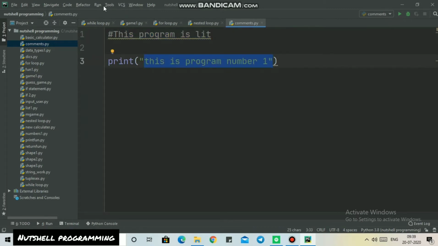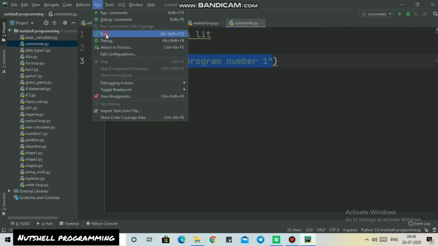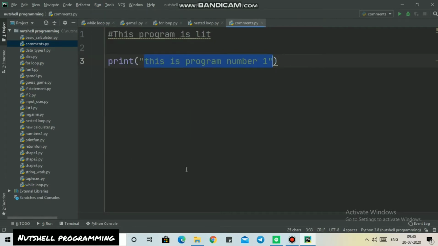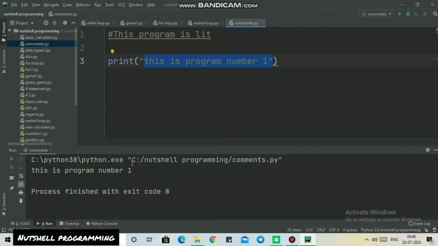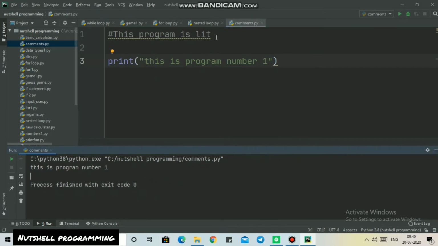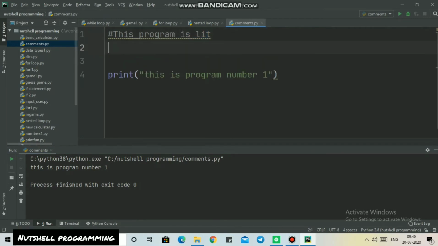You have to just write a hashtag, "this program is lit." I'm going to run this. You can see this is program number 1. So whatever is inside the print got printed, but you can see there is another line, which is hashtag "this program is lit," but this line did not get printed in our output because I'm using a hashtag before this line. That's why this line is right now a comment.